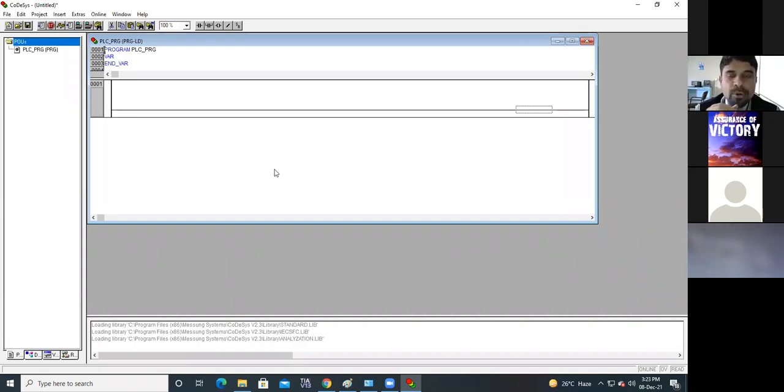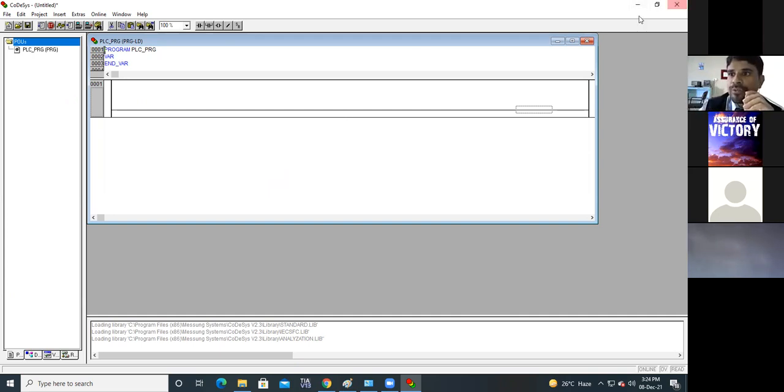Now I will show you one simple example of how to design a ladder diagram in this programming window, how to run it, and how to simulate it.